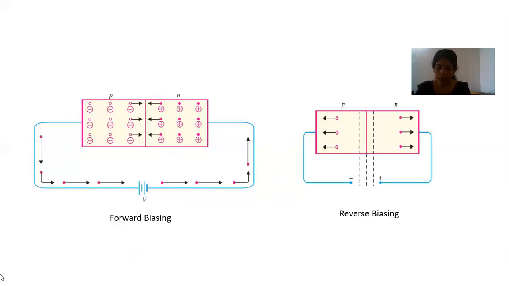The junction, when we apply like this, will offer very low resistance called forward resistance. It will produce a very low resistance at the junction to current flow. So current flows in the circuit due to the establishment of a low resistance path.